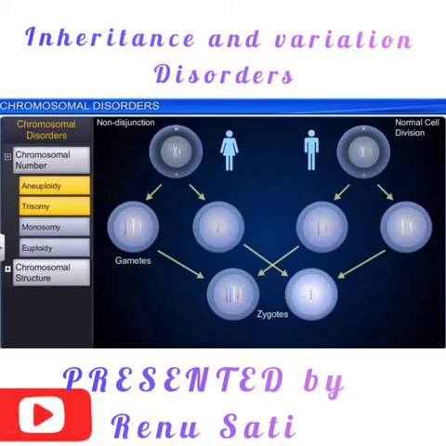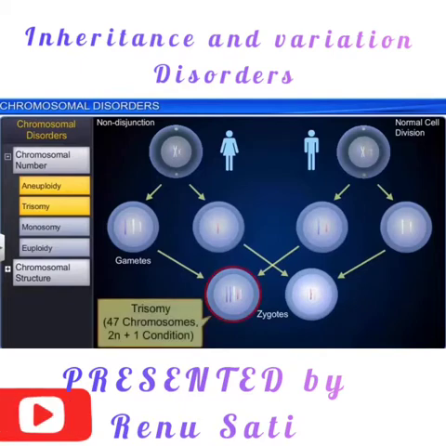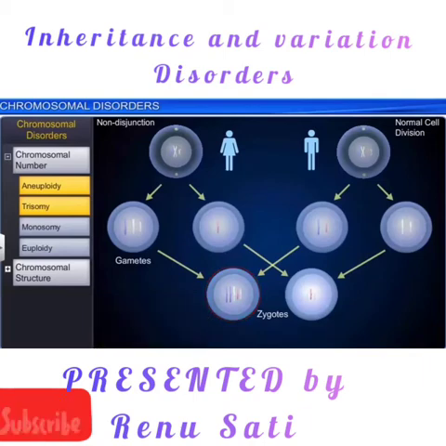But if this type of disorder takes place in case of sex chromosomes, then Klinefelter syndrome or Turner syndrome happens in human beings, where the X chromosome in one set of the chromosome or the gamete is more, showing the process of aneuploidy, while in another set, one X chromosome is less, because of which XXY or X0 condition occurs.